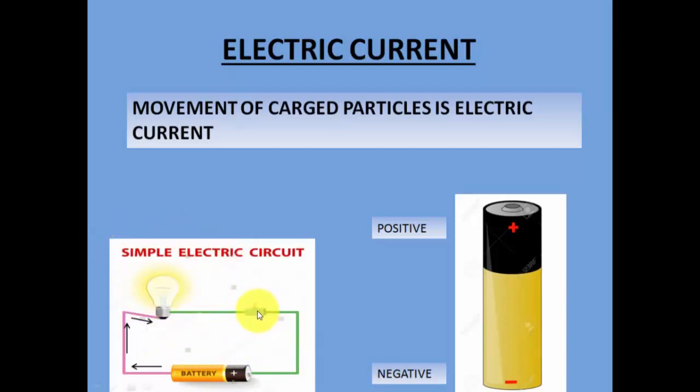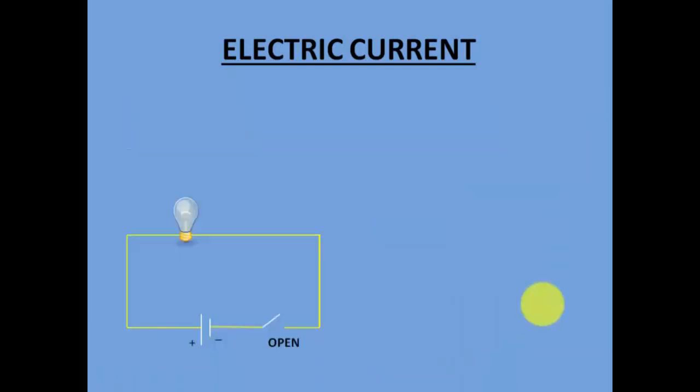So what happens is, if I switch on this circuit, the circuit is complete now. So the electric current will start flowing and the bulb will glow. What happens if I switch it off? The bulb will not glow. So this is a simple circuit. Let us now again discuss the simple circuit. What I have done here is, I have taken a bulb and connected this bulb to this very simple circuit.